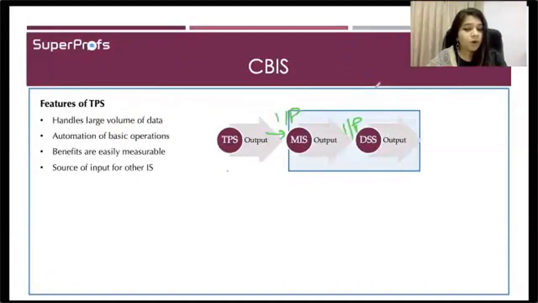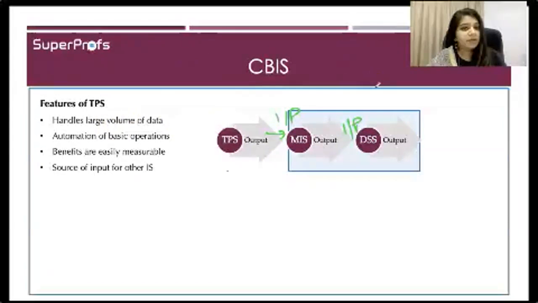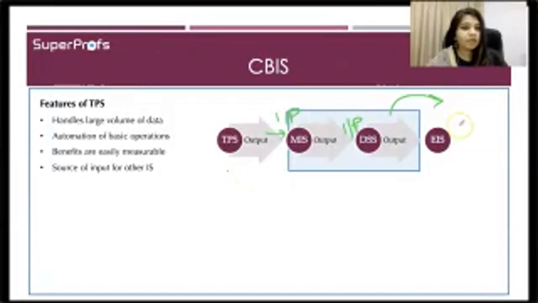And the output of DSS and MIS combined is utilized as the input for EIS. All right, so that was it about the different types of information systems.